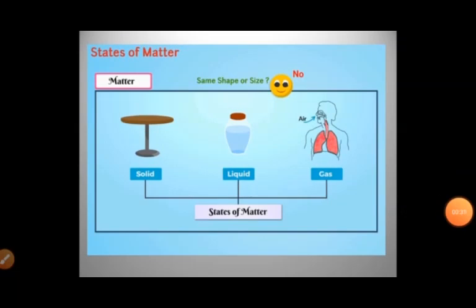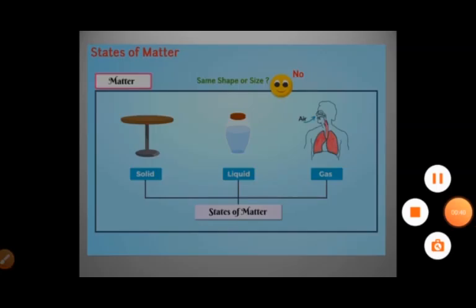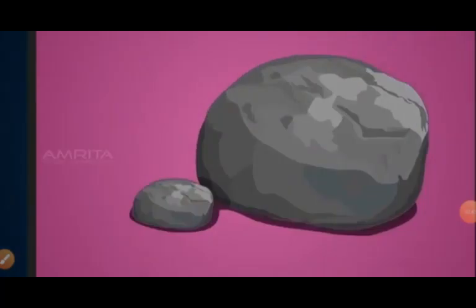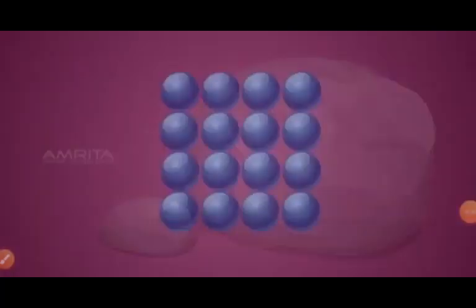So children, let us now understand the properties of solid, liquid and gaseous with the help of an animated video. Three states: solid, liquid, and gaseous. Matter in the solid state has definite shape and volume.